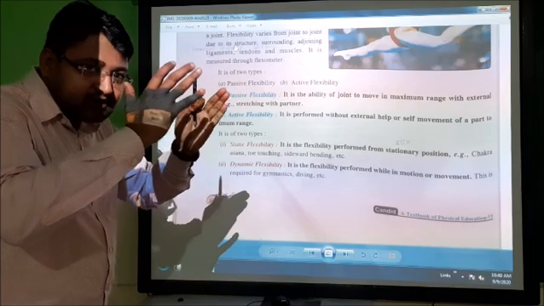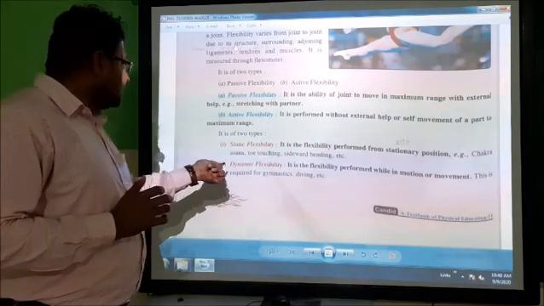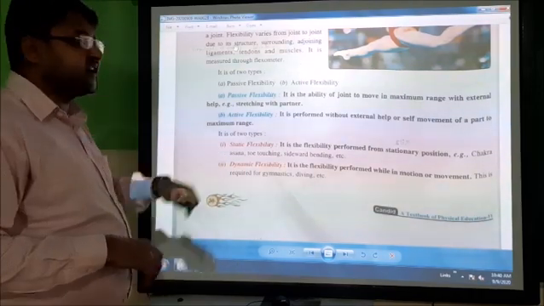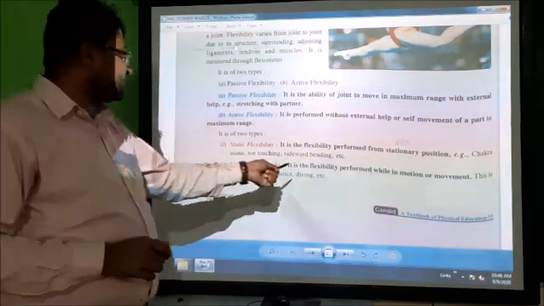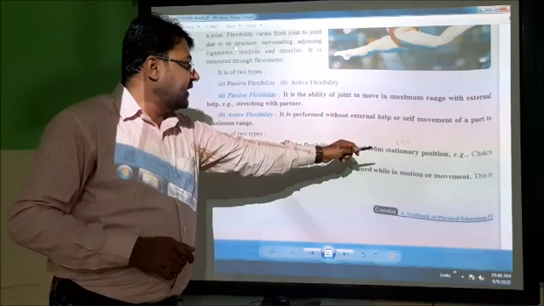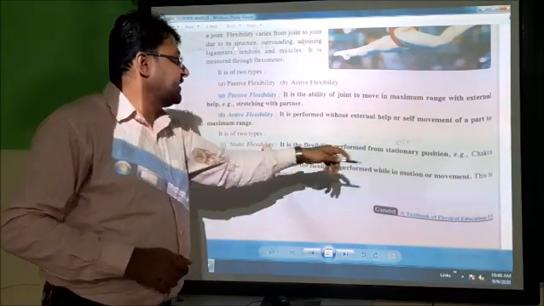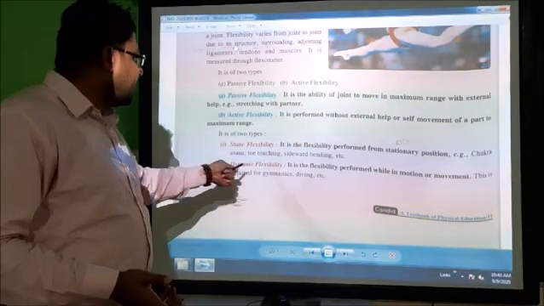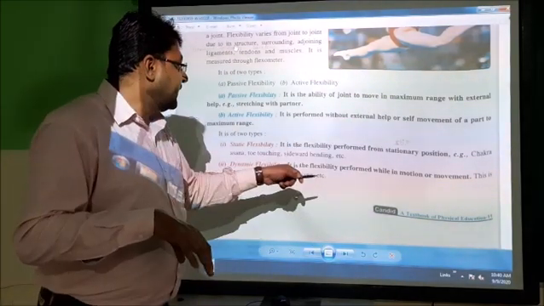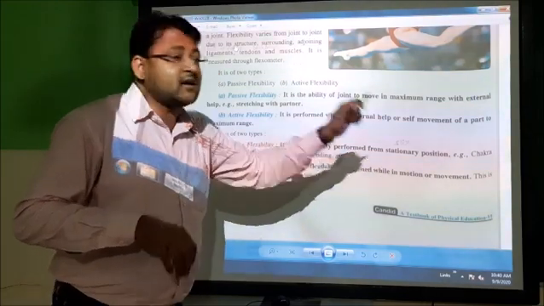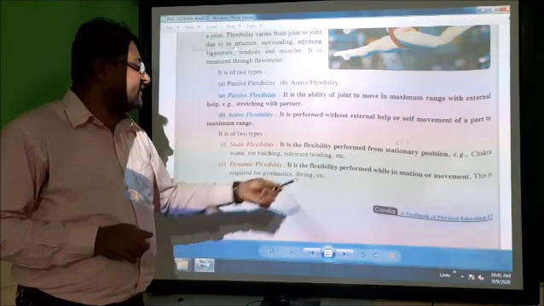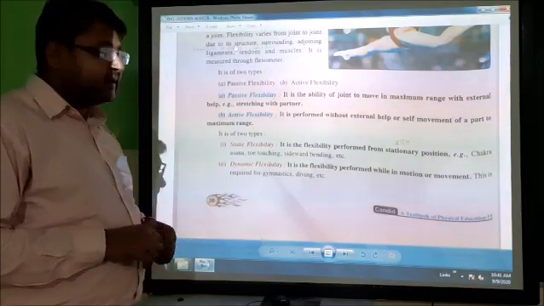Static means constant. Second is the dynamic flexibility, which is just the opposite of static flexibility. Dynamic flexibility is performed while in motion. Static flexibility is performed in rest condition, and dynamic flexibility is performed while in motion or movement. This is required for gymnastics and diving, etc. These are the examples.